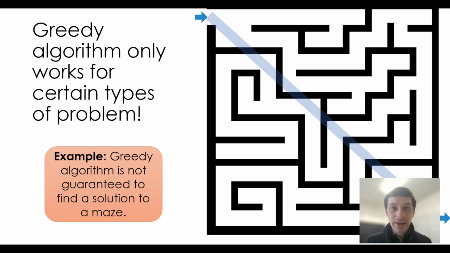So I'll start here, and then I'll go down because that gets me a little bit closer to the exit, and then I have no choice but to go here. Where do I go now? I'll go down because that gets me closer to the exit, and then I'll go along here, and I'll go down again, and I'm stuck. I fell into a trap. So you can see that here, the greedy algorithm does not work for this kind of problem. It fails. It doesn't find a solution, even though there is a solution.